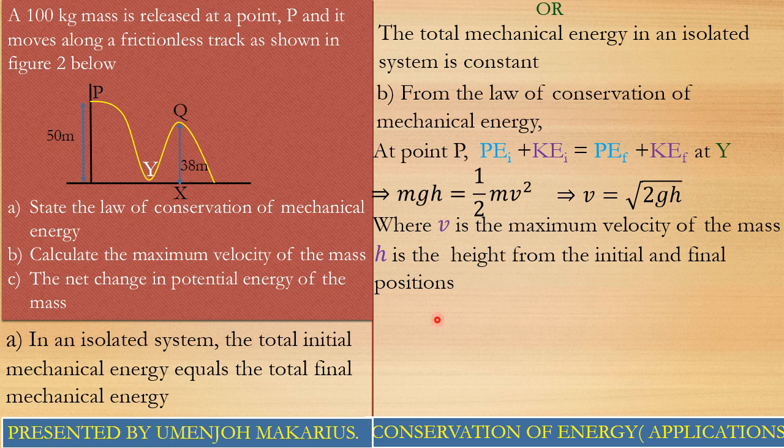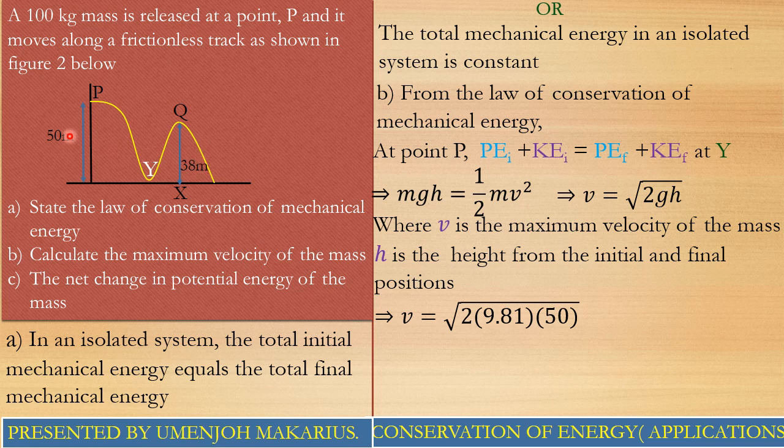So friends, if we plug in our values, we're going to have our v to be the square root of 2, our g is 9.81, and our h is simply going to be the height at this point, which is 50 meters. Simplifying it. And friends, take special note.